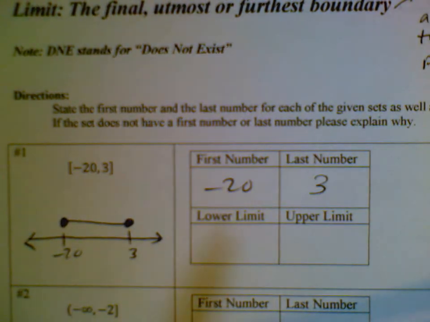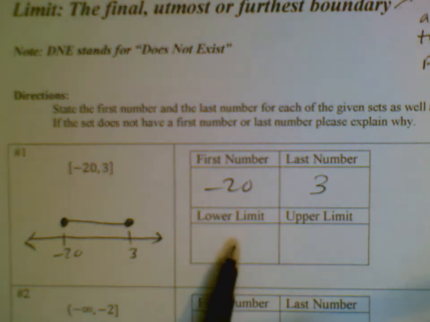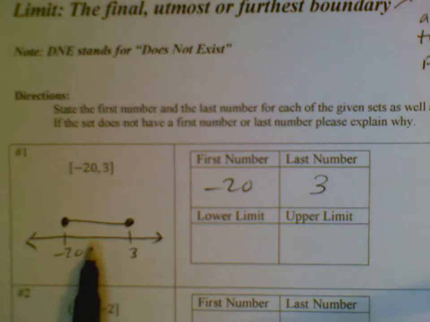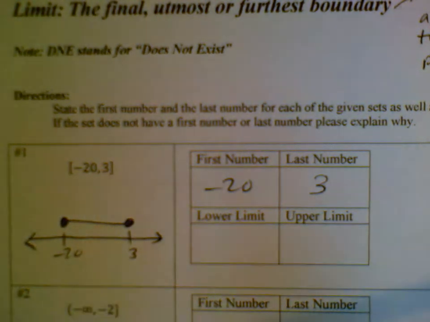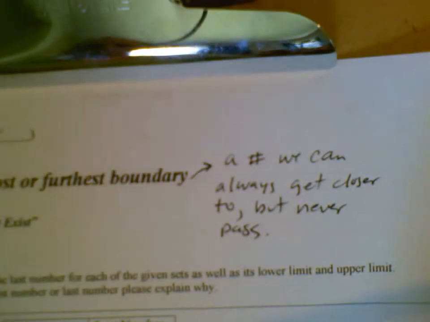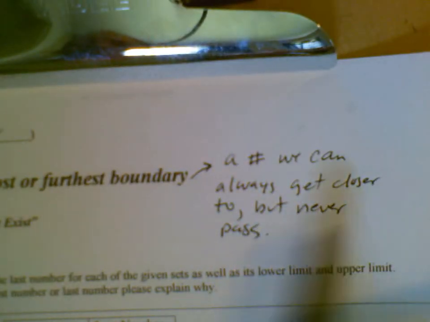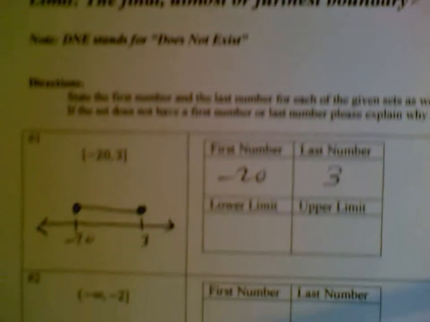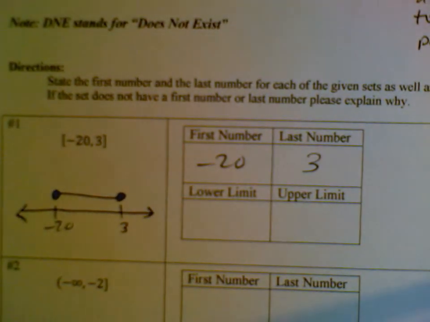Now, when I'm thinking about the limits, the lower limit and the upper limit, so for the lower limit, I want to ask myself, within the set, so without leaving the set, if I keep traveling left, what is the number? Okay, so back up here to our definition. What is the number that we can always get closer to but never pass? All right, and the answer is, so maybe pause this if you want to try to figure it out. What's the number that we can always get closer to but never pass? Okay, the answer is -20, and I'm going to tell you why.